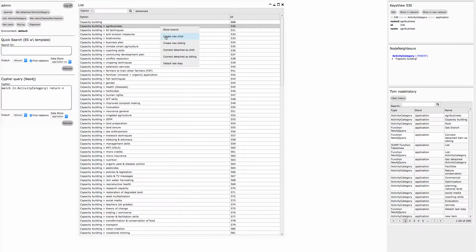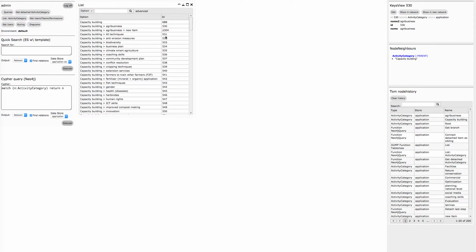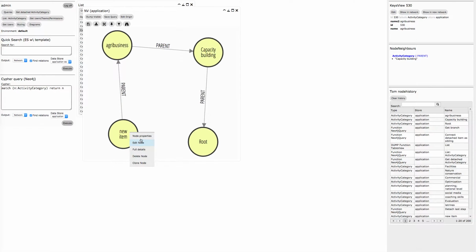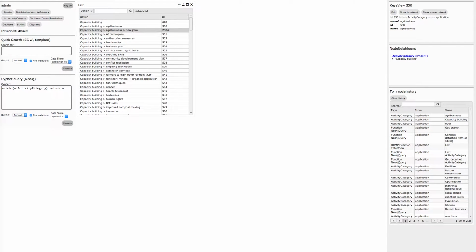If I want to create a new child, then it creates it, it's already over here, and then I can go to the branch, and if I want, I can edit the node and change the name. I can also detach this node, and then it asks me to confirm.